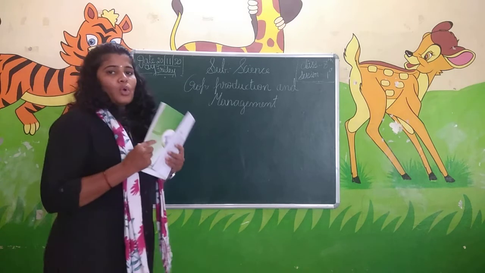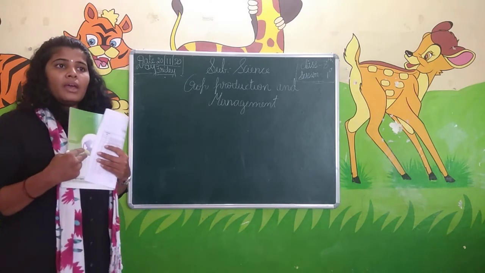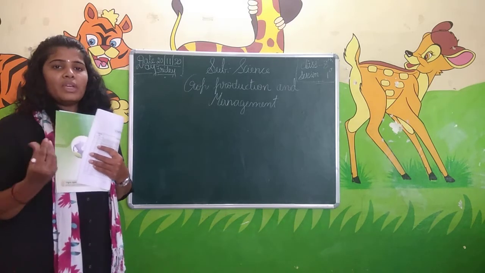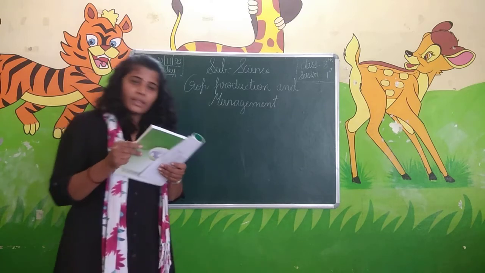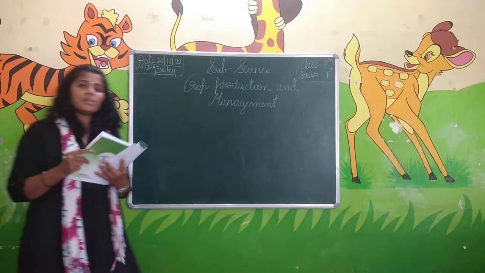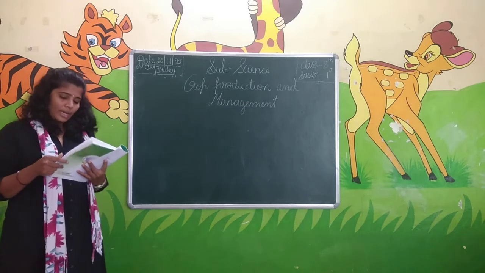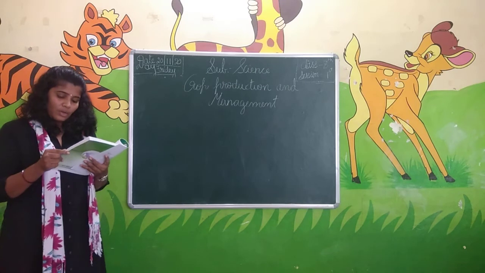People were nomadic, which means they would not settle in one place. They would move from one place to another in search of food and also shelter. They ate raw vegetables, fruits and roots, and they also started hunting animals for food.